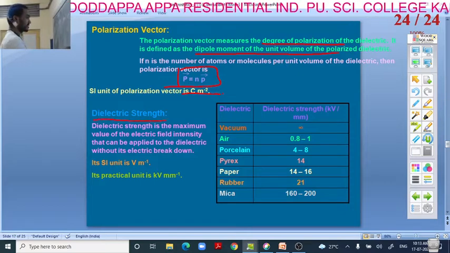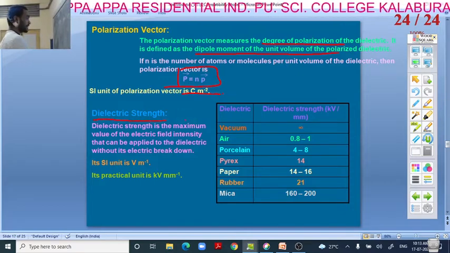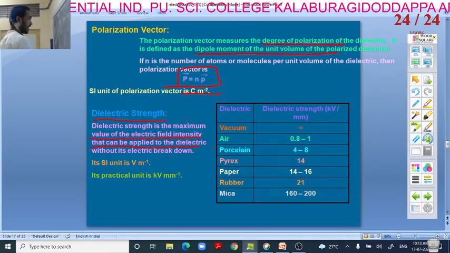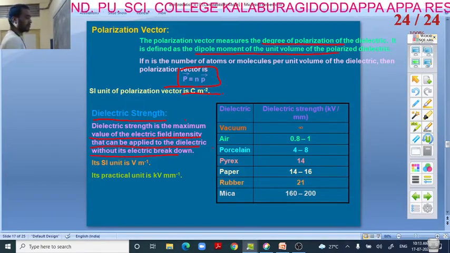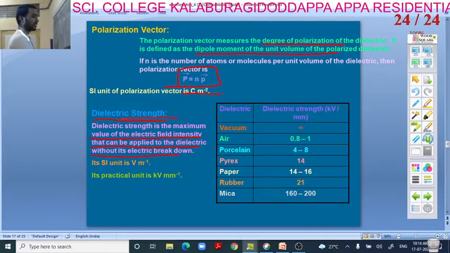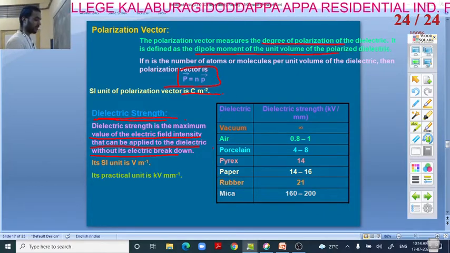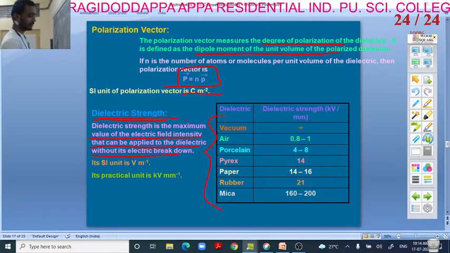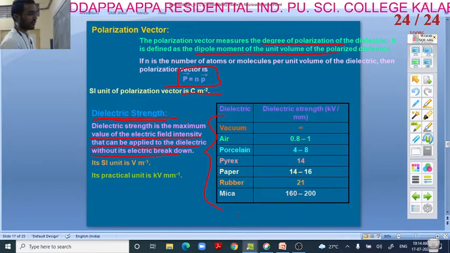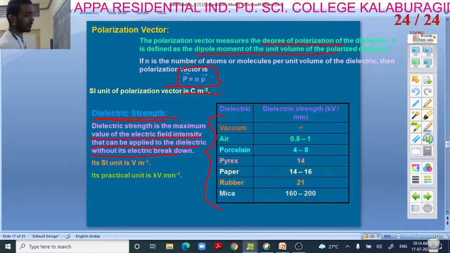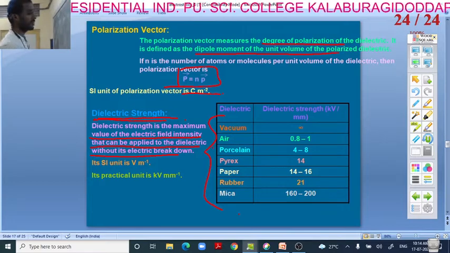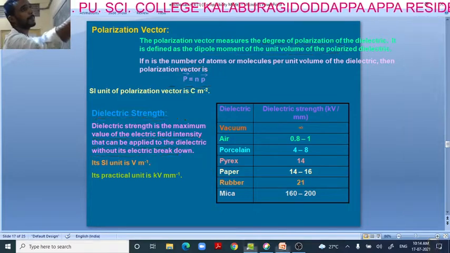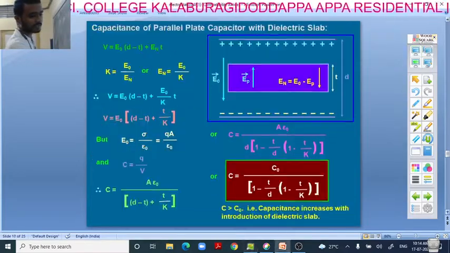This is the dielectric strength. Dielectric strength is the maximum value of the electric field intensity that can be applied to a dielectric without electric breakdown. I hope you know this definition. So how does dielectric strength differ for different mediums? Here we have the table. Just go through this, and you have to remember it, it will be helpful for the numericals. These are the dielectric K values. Okay, we'll go for the next.